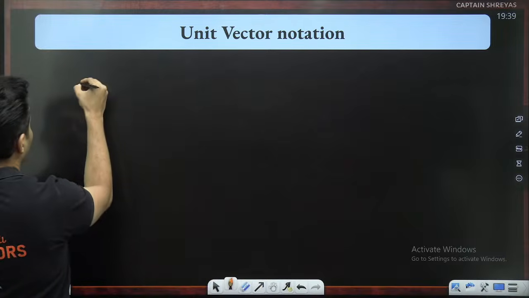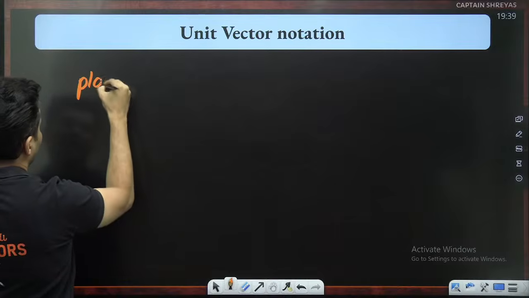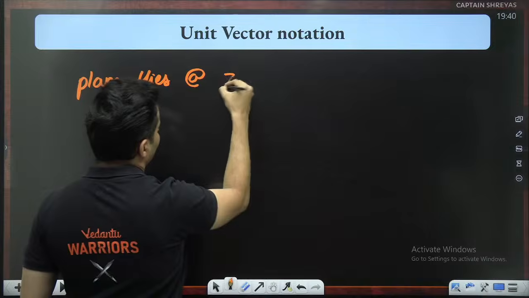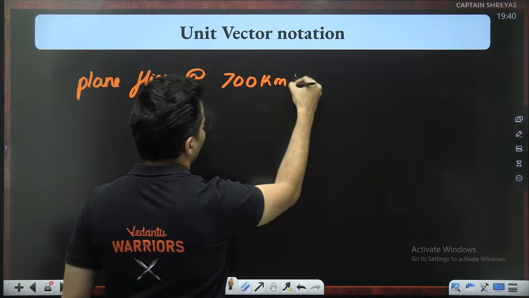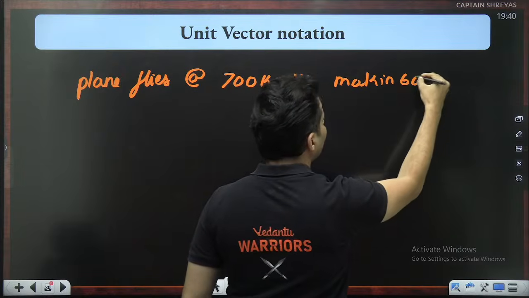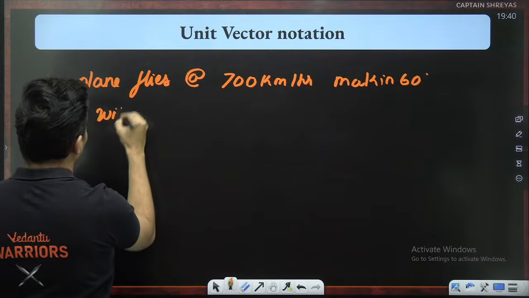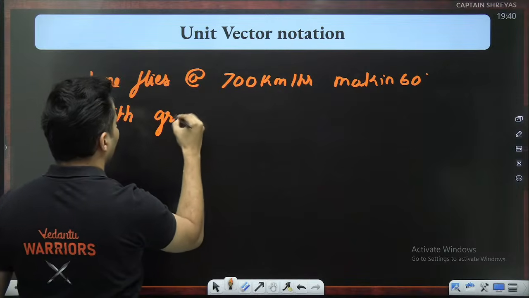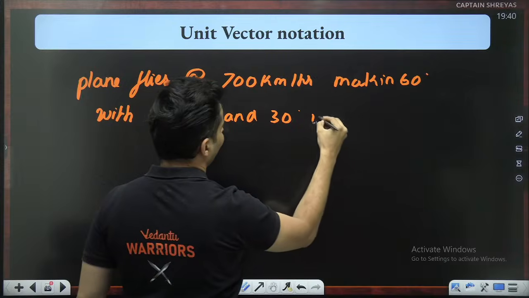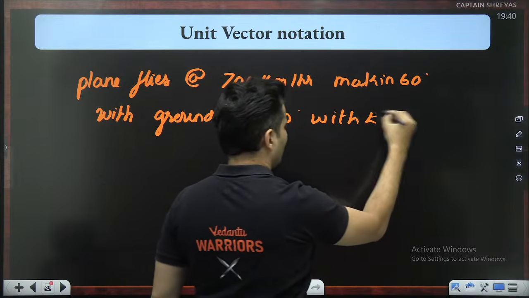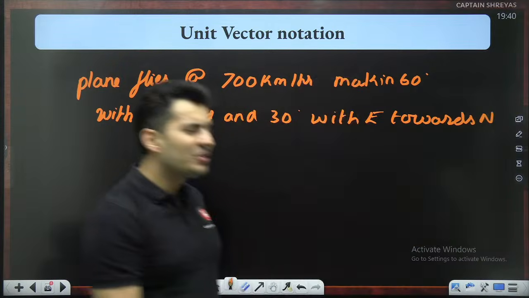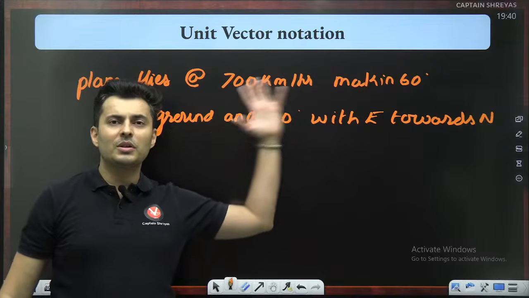If I had to write, a plane flies at 700 kilometers per hour, making 60 degrees with the ground, and 30 degrees with east towards the north. It sounds so confusing.